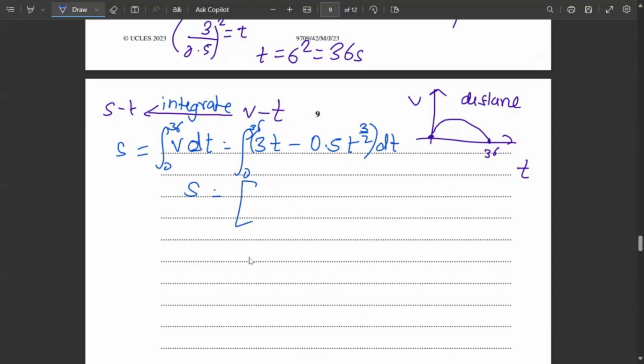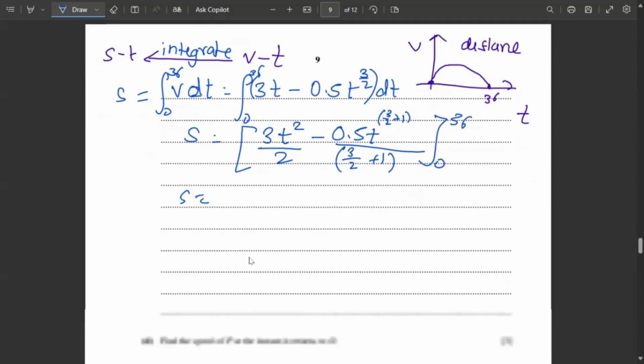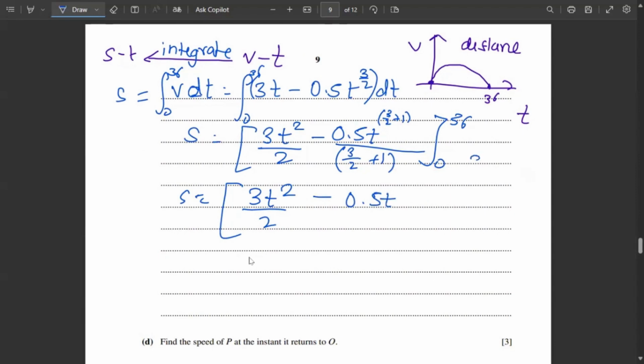So this will be 3t squared upon 2 minus 0.5 t raised to 3 upon 2 plus 1, all over 3 upon 2 plus 1, and the limits are 36 comma 0. Now the final step will be a little simplification of this. So 3t squared by 2 remains the same, minus 0.5 t raised to 3 upon 2 plus 1, which gives me 3 plus 2, 5, which is 5 by 2.